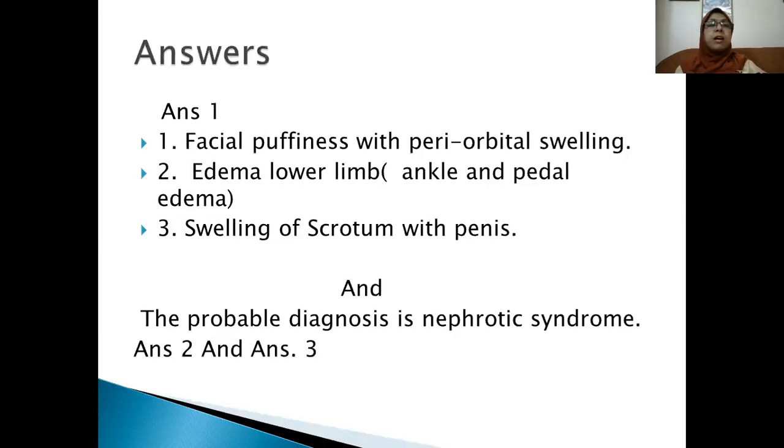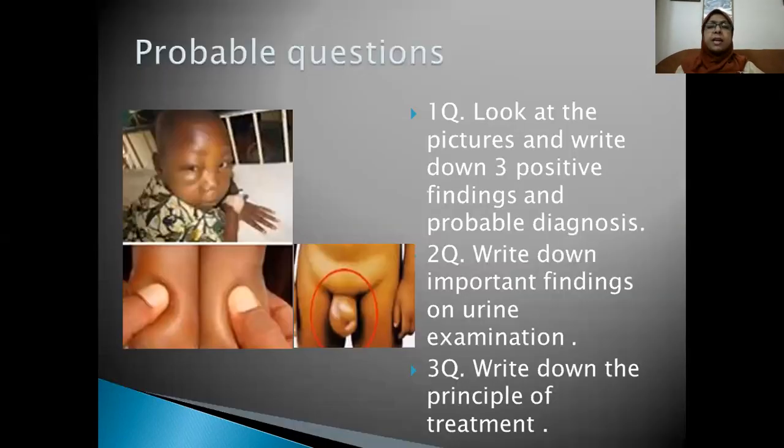So the answer of the first question is facial puffiness with periorbital swelling, edema of the legs, ankle and pedal edema, and swelling of the scrotum with penis. Probable diagnosis is nephrotic syndrome. And regarding the answer to questions number 2 and 3, I think it is very nicely written in your book and it has already been described in your lecture classes. And questions are like that in your OSPE.